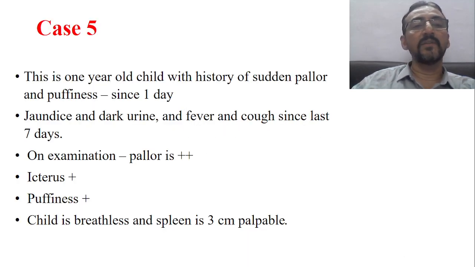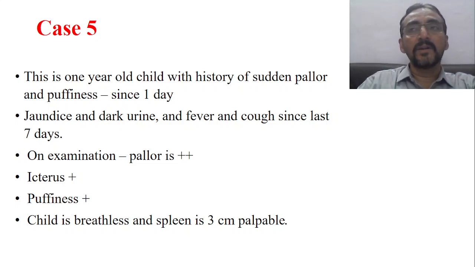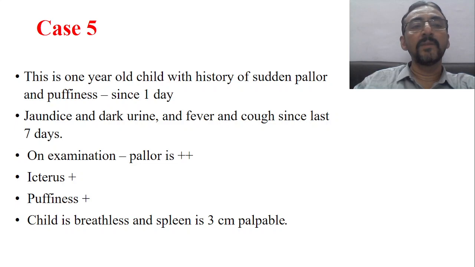So this is the case. This is a 1-year-old child with a history of sudden pallor and puffiness since 1 day. What has to be observed is that the pallor was not slowly progressive and was not present previously.